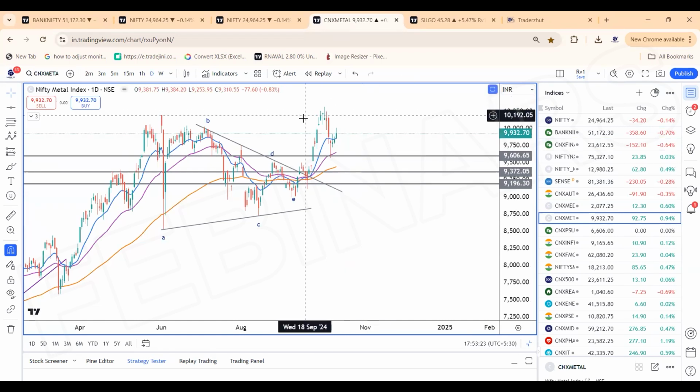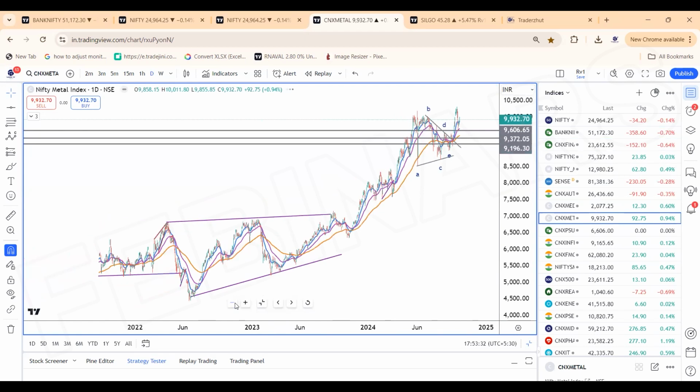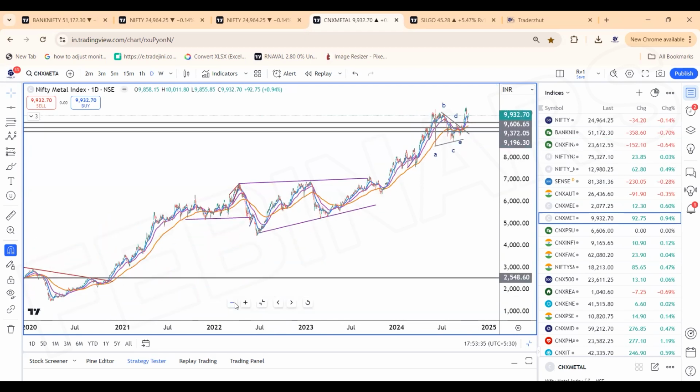The fifth might be starting. It's just the start of one of five, I believe, after a consolidation. So metals look to be on a bullish note. If you ask me, metals clearly look to be on a bullish note.